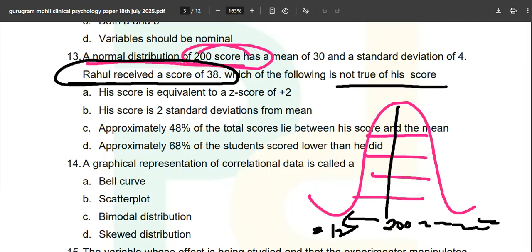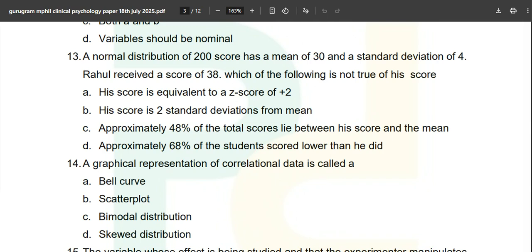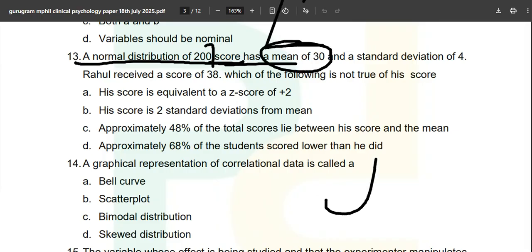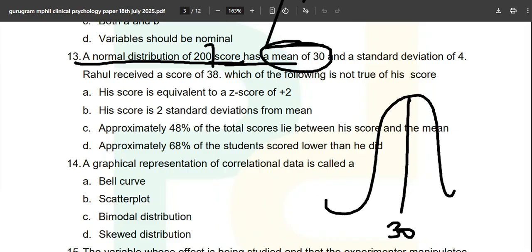If you are thinking that you will solve the question like this, then you are absolutely wrong. The question is not saying that. The question is saying a normal distribution of 200 scores has a mean of 30. So what is the mean you are having? You are having a mean of 30. So you will draw it like this. The mean is going to be 30, not 200. They have given this to confuse you. Not everybody is going to mark this question correctly. This is the question which everyone will think about, take their time, and will mistakenly mark the wrong answer as well.